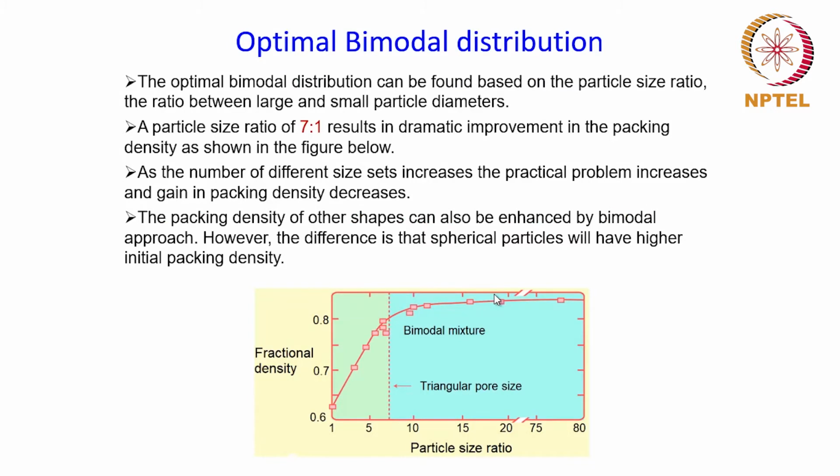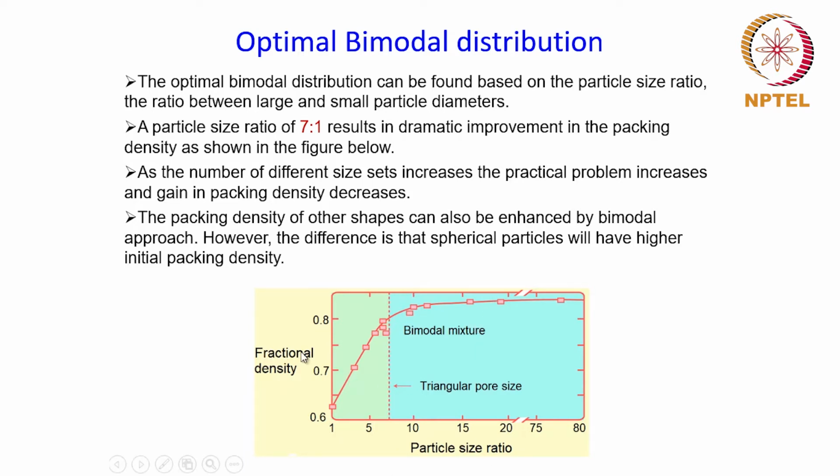Now when you have this bimodal distribution, you also need to look at what should be the optimal bimodal distribution in terms of the particle size ratio, which is the ratio of the diameters of the large and small particles. And this is what is being shown over here.